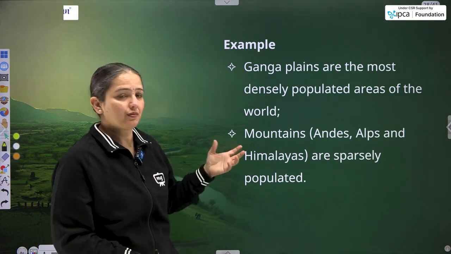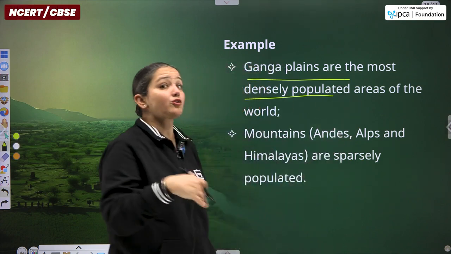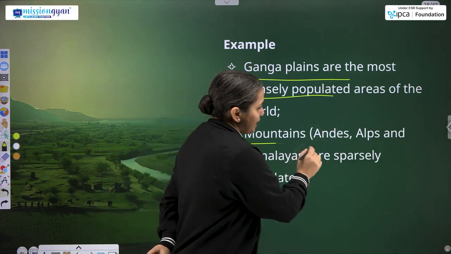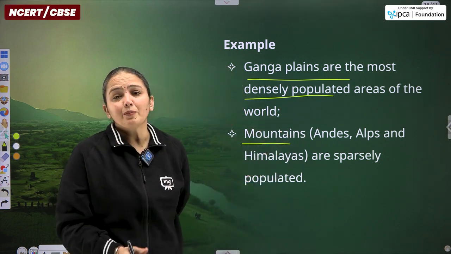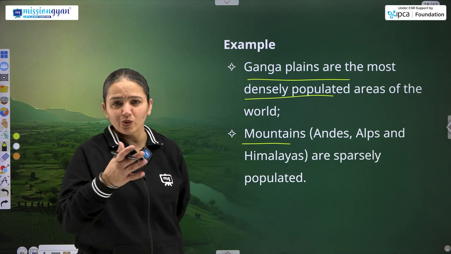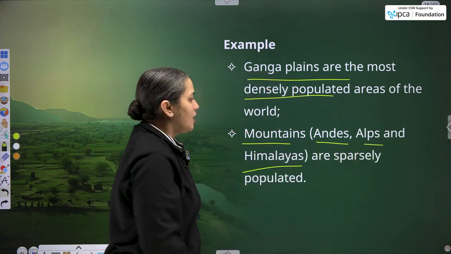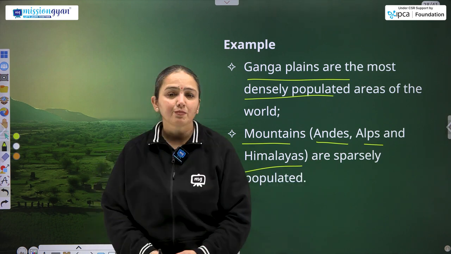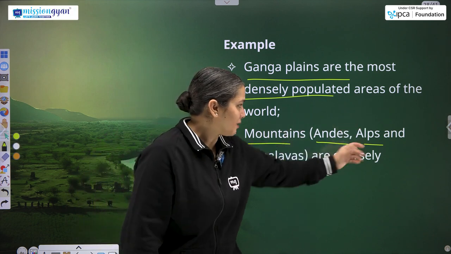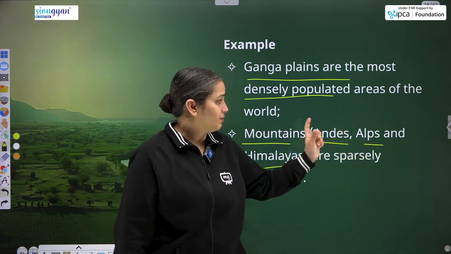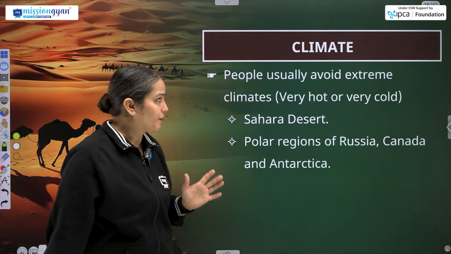Next are the examples of the topographical concerns only. Ganga plains are the most densely populated areas of the world, and in the mountains, likewise, almost every continent leaving Antarctica comprises the highest mountain ranges within a particular continent. So, we have some names such as Andes, Alps, Himalayas. These are the sparsely populated areas because these are wide, high mountain ranges. The Alps are the mountain range of Europe, the Andes of South America and the Himalayas of Asia particularly.